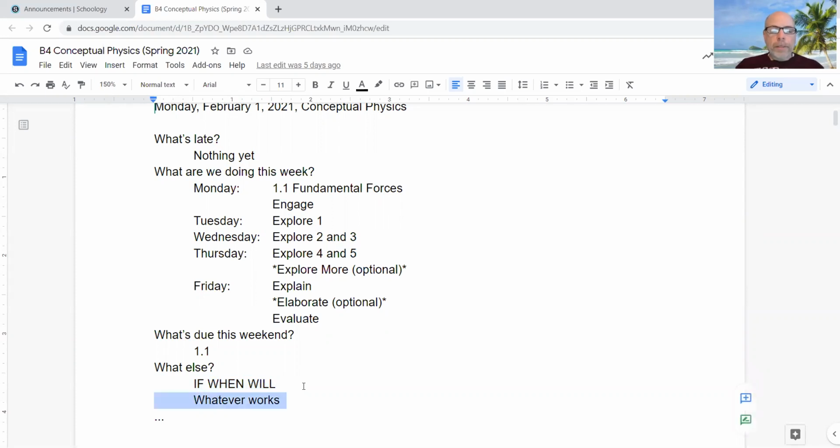Okay. And then this next one is whatever works, which is something that has come up with the pandemic. I had to learn that I can't control everything. I'm a little bit of a control freak, and I want everyone to do it my way. I tell them, do this and this and this, and do it this way. And then the pandemic came, and it was really hard to do everything the way that we used to. A lot of my students taught me that we can't do it your way, Mr. Bing, but we can do it this other way.